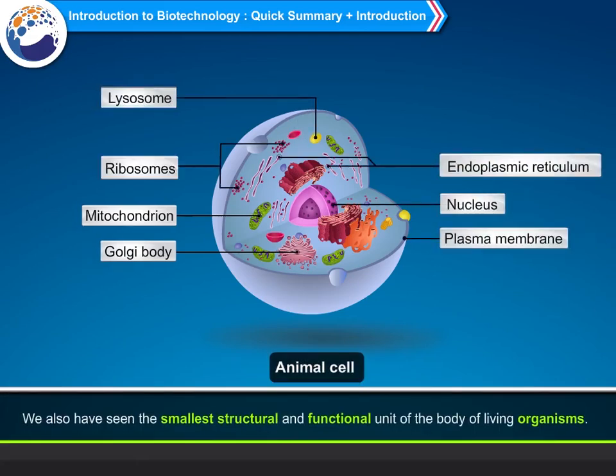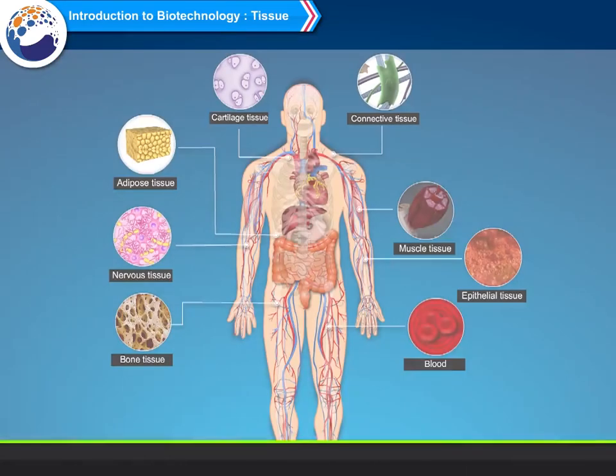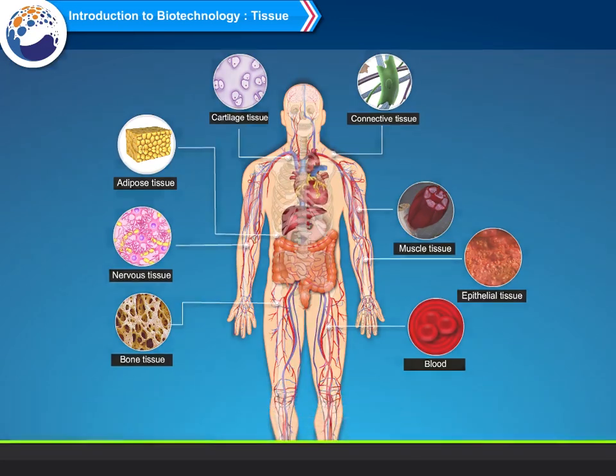We also have seen the smallest structural and functional unit of the body of living organisms. Tissue. A group of cells having the same origin, same structure and same function is called tissue. Millions of cells are present in the body of multicellular organisms.